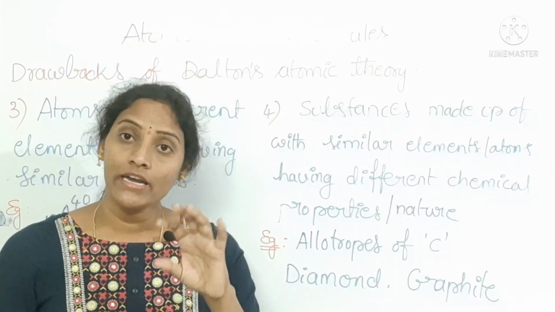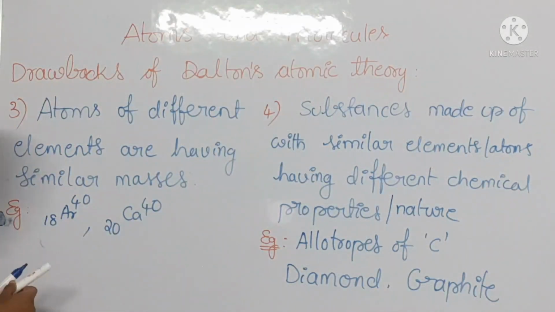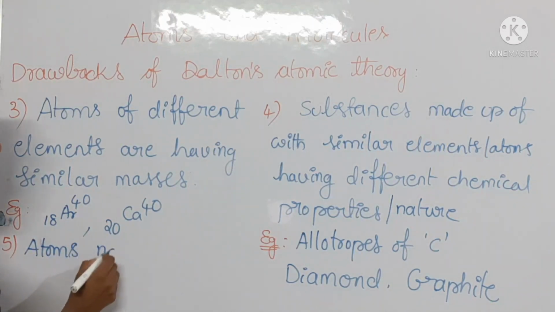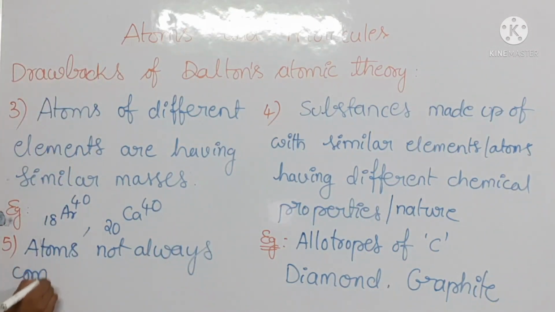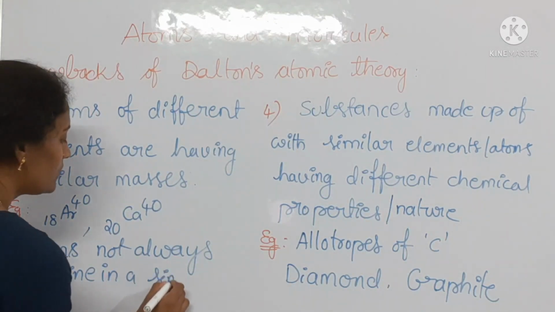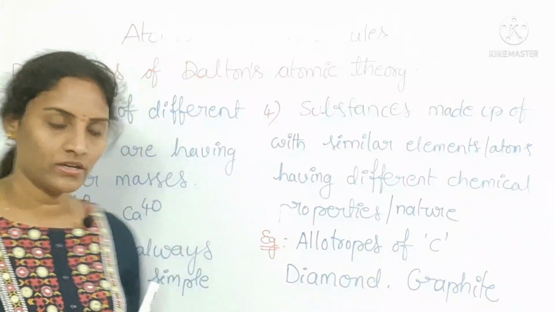And another one is, he said atoms always combine in a simple whole number ratio. See the fifth drawback you can take here: atoms do not always combine in a simple whole number ratio or simple ratio.